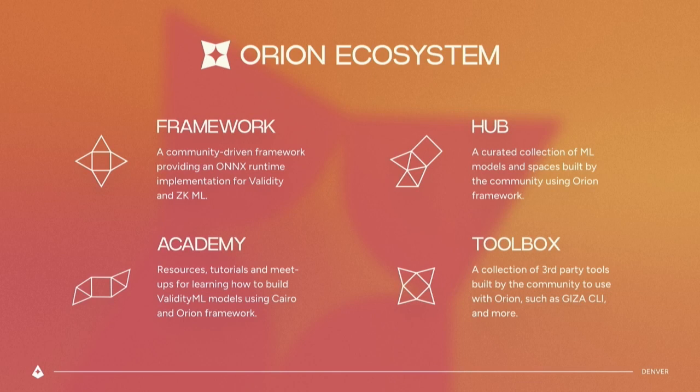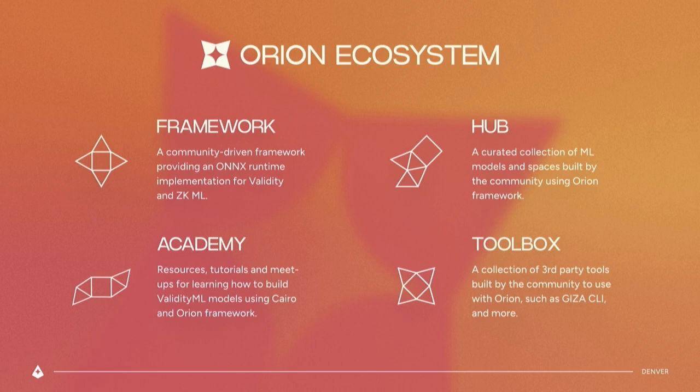And Orion is our open source ZKML framework, which enables us to go from a trained machine learning model like PyTorch or TensorFlow into anything that is verifiable. In this case, we are using Cairo, and we can generate these STARK proofs of the execution of the machine learning model. With Orion, we have different parts.